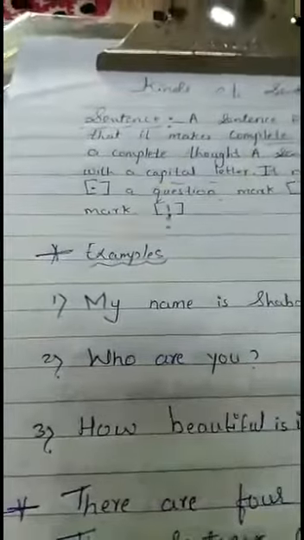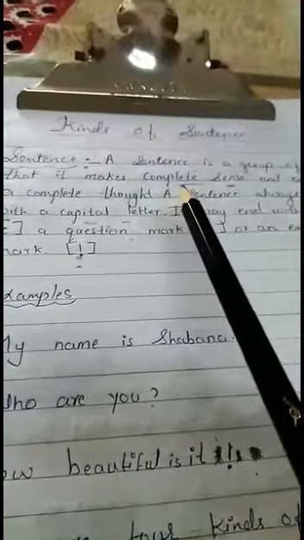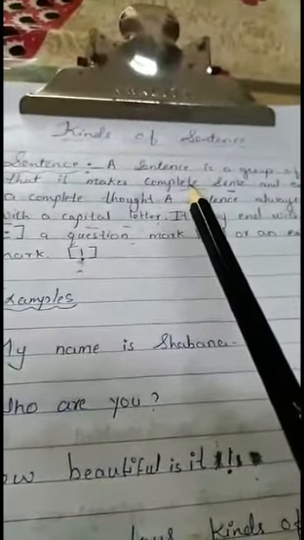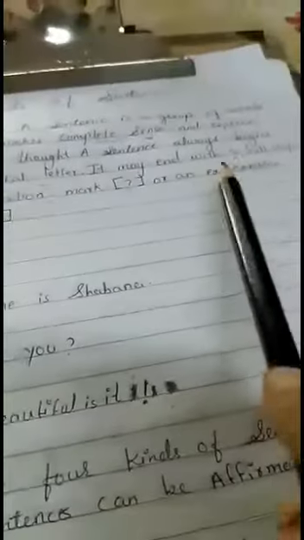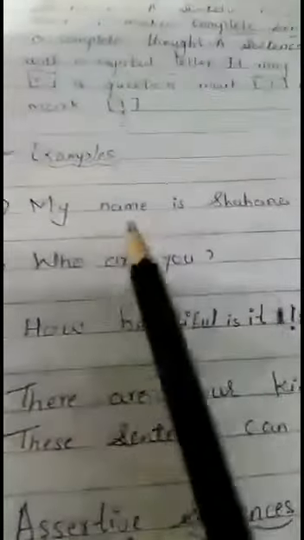So, see, the fourth thing which is very important for the sentence. A sentence is a group of words which has complete sense. Second thing, it always begins with the capital letter. Then third thing, it ends with a full stop, question mark, or an exclamation mark. Here you have examples of sentences.